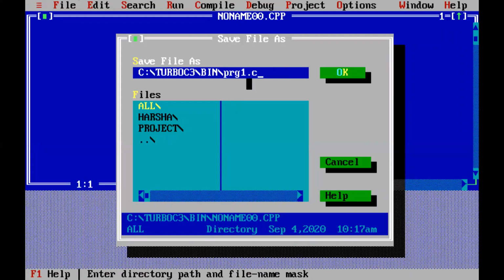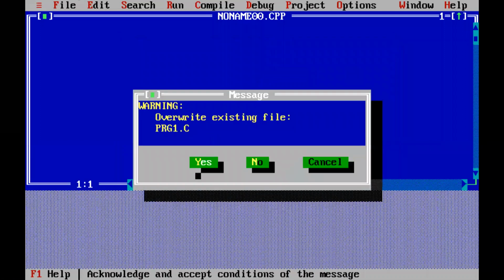Header files have the extension .h. We are making a C program, so we give the extension .c. If we are doing a C++ program, we give it .cpp. So now we are making it .c, and we are going to name the file program1.c.